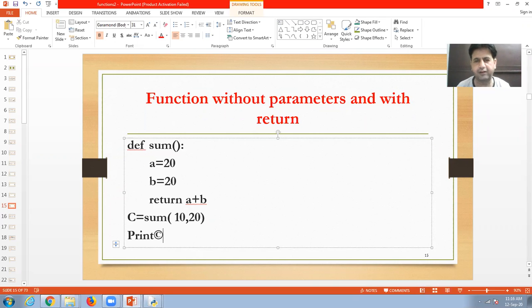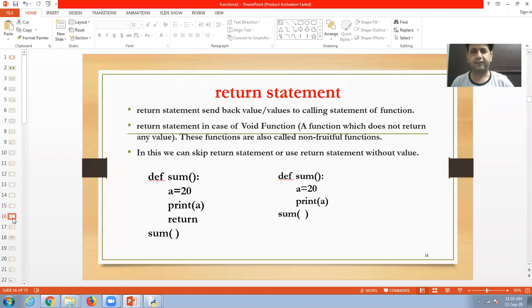So this is called a function without parameters but with a return type. So what is a return type? It is a value that is returned by the user-defined function to the calling side. So it will return a value. Remember, the return statement sends back the value to the calling statement of the function.